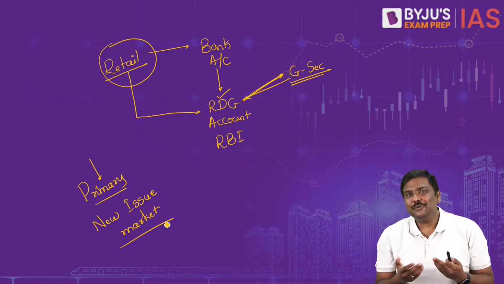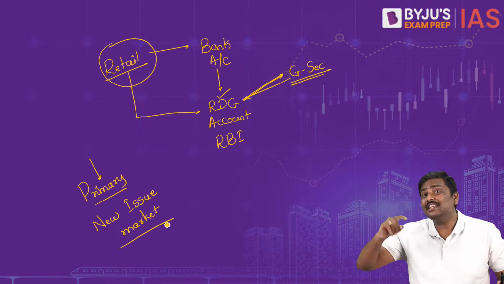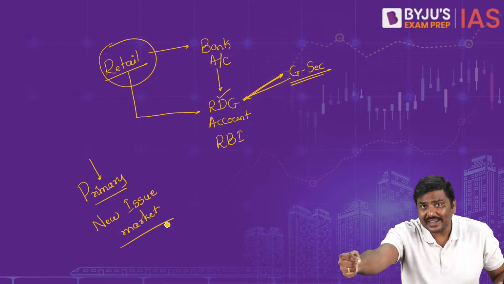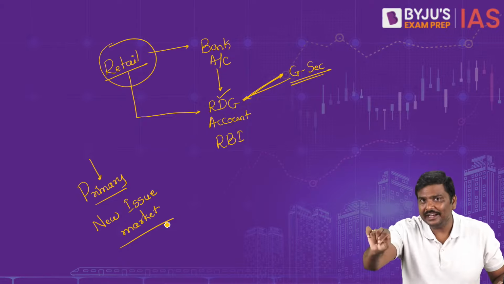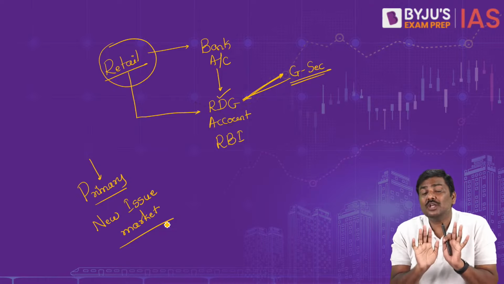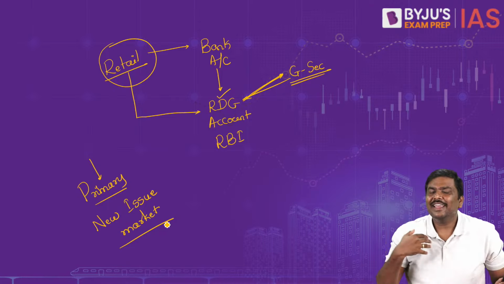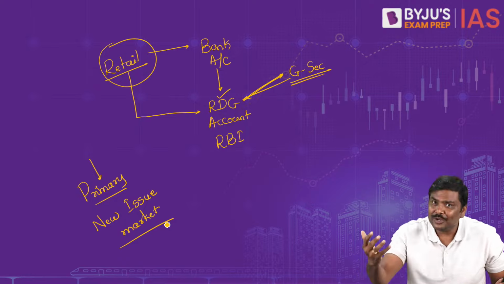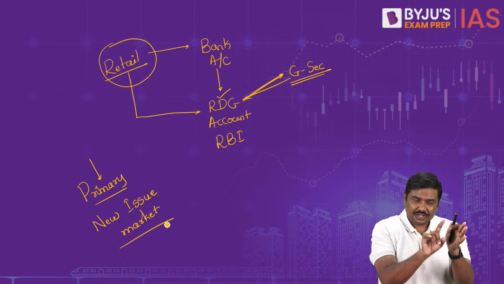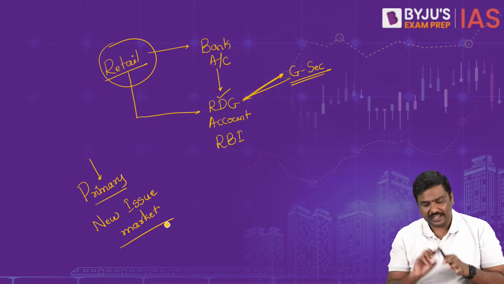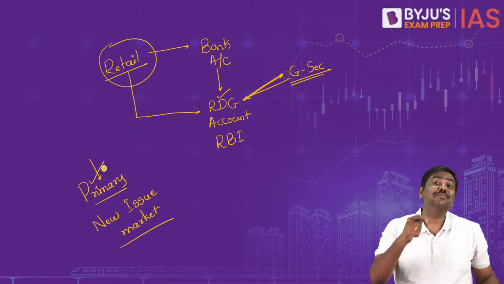What happens in an IPO? In an IPO, the company is issuing the shares to the market for the first time. To the market, that is to the investors, to the public for the first time. Can I call this issue also a new issue? So whenever you come across new issues of securities, that market is called the primary market.